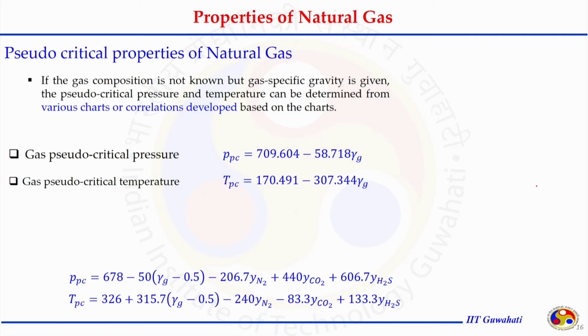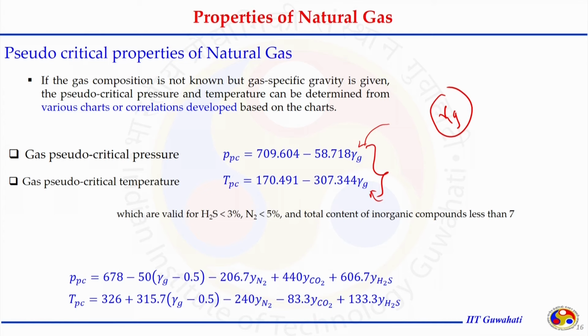Based on these charts, this correlation has been developed, and we can see if gamma g is given to us, that is the specific gravity, with the help of this set of parameters, those are very simple linear expressions or linear relationships between pseudo critical properties and gamma g, can be used to estimate the pseudo critical properties. We just need to put in the gamma g value, that is the specific gravity, because it is known to us, and we can get this value. But there might be a situation when these are not valid.